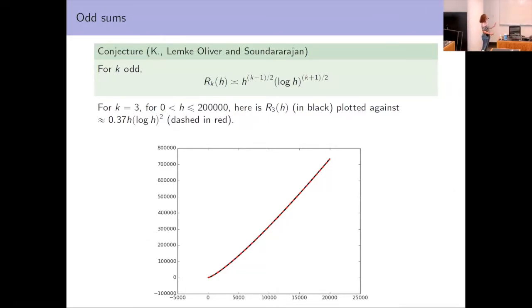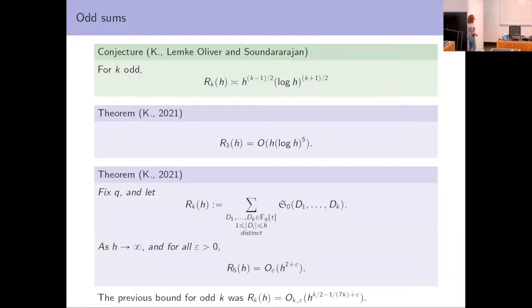Okay, so as further evidence for this conjecture, I have the following bounds. For starters, when k is 3, I can show that R_3 of h is at most of size h log h to the 5th. So in particular, this is the correct power of h. And remember the previous bound for odd k was of size h to the k over 2 minus 1 over 7k plus epsilon.